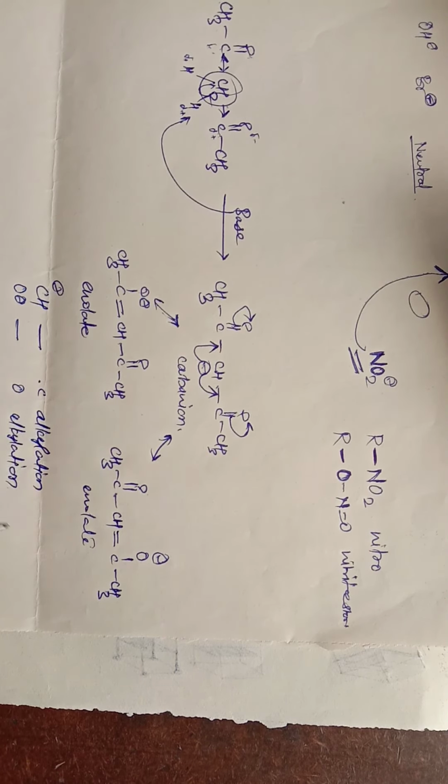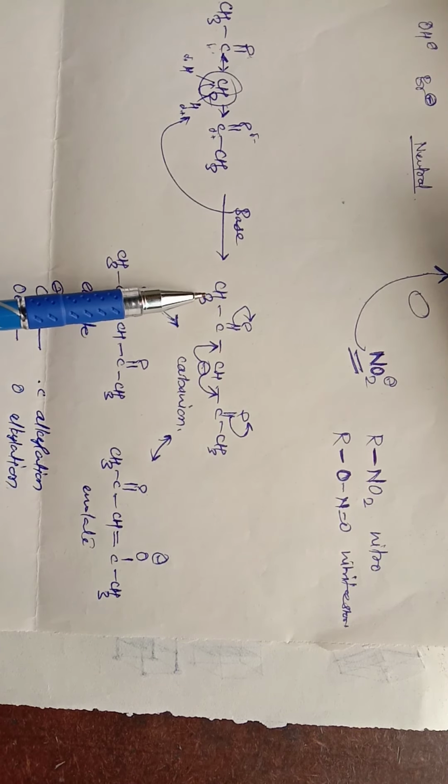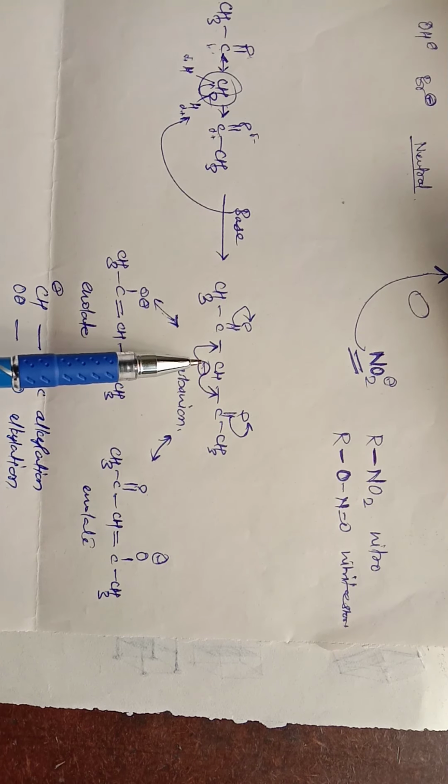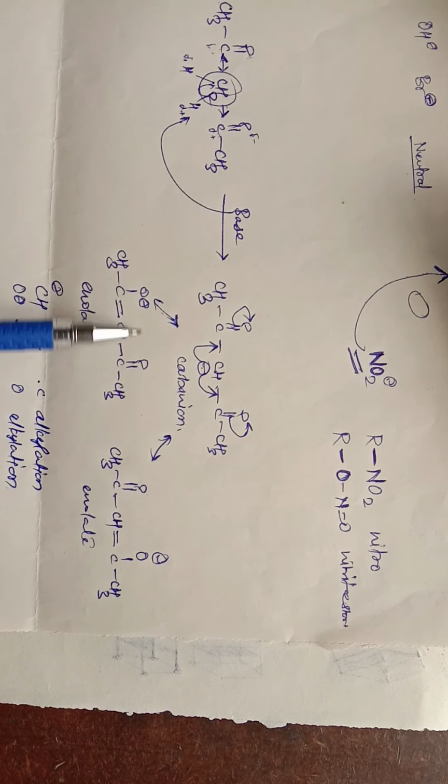Now because we have this symmetrical structure, CH3COCH, again CH3COCH, we are getting this CH minus and this O minus and this O minus. After the resonating structures, these two are the same.